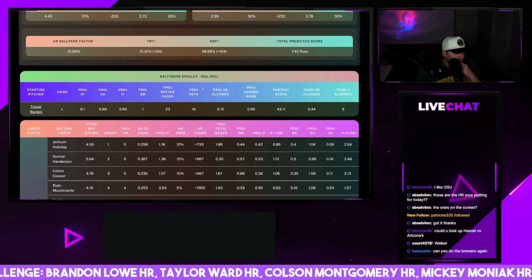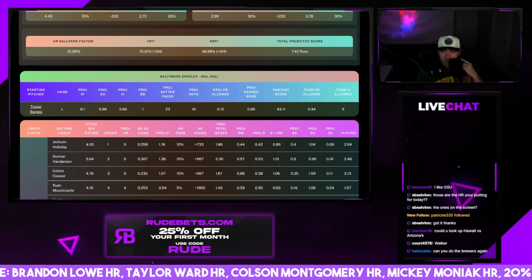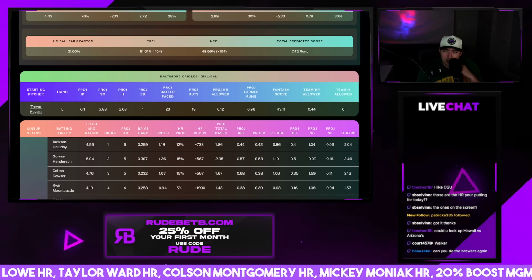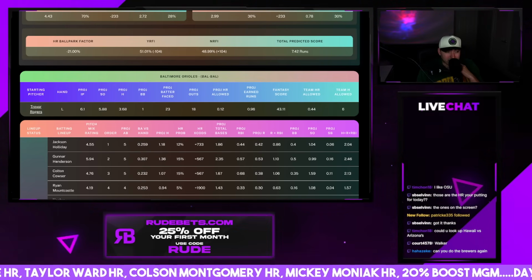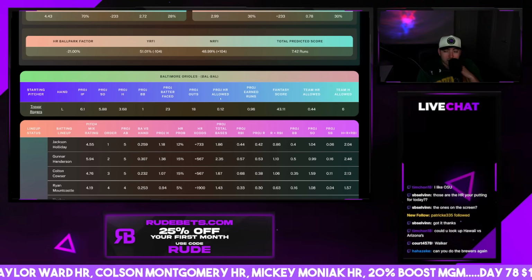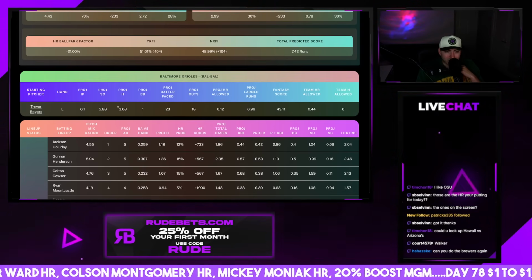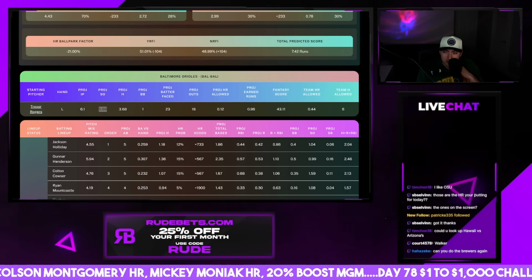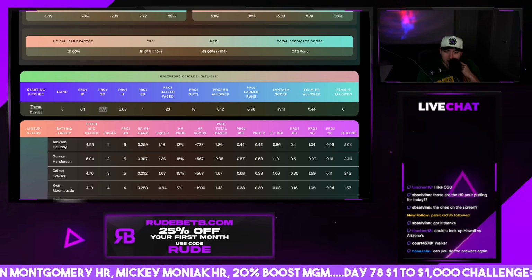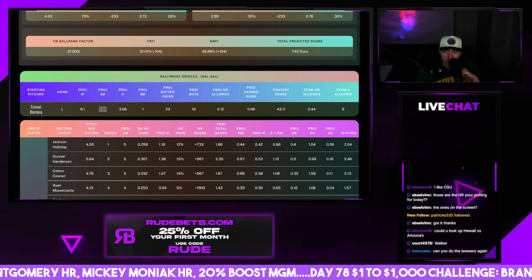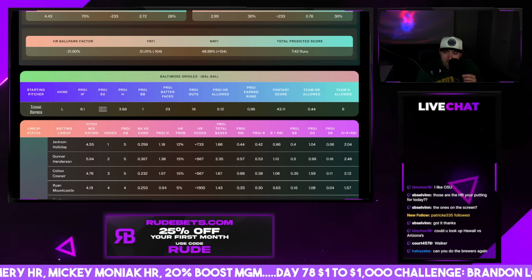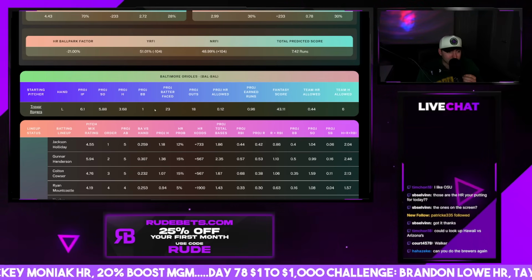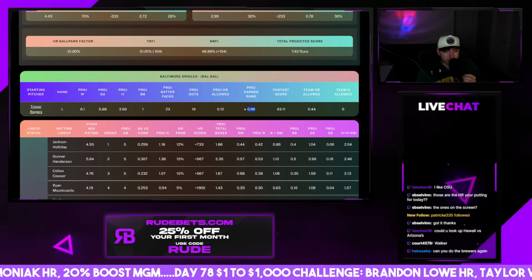Or Trevor Rogers under on earned runs or hits allowed, like pretty much anything. Anything Trevor Rogers unders probably is a good play today. Okay, not strikeouts, but his strikeout line is 5.5. I wouldn't touch it. Not really much there. His hits allowed, 5.5. Yeah, Trevor Rogers under 5.5 hits allowed is a pretty good one. Earned runs. Trevor Rogers under 2.5 earned runs. Probably a pretty good one.